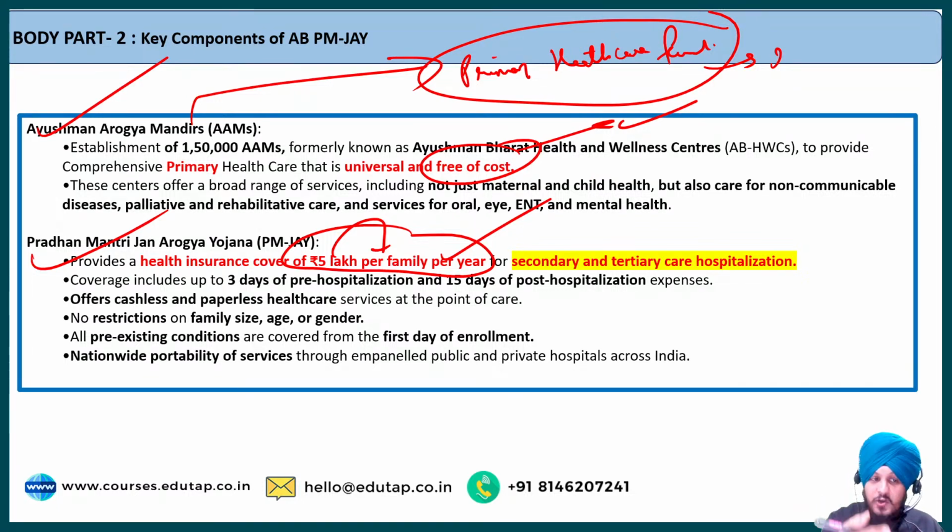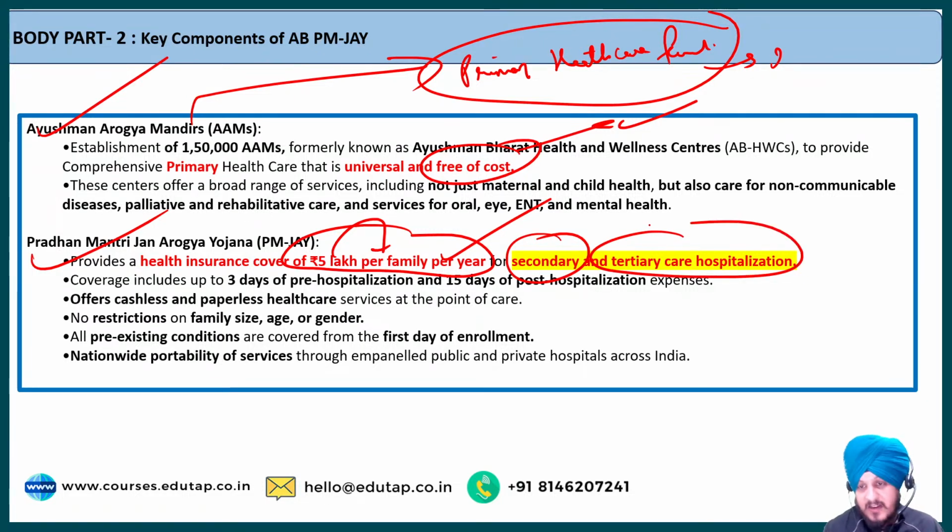But unlike the Ayushman Arogya Mandir, the health insurance that this Pradhan Mantri Jan Arogya Yojana provides basically takes care of secondary and tertiary care hospitalization. So Ayushman Arogya Mandirs care about primary healthcare services, whereas this insurance facility covers secondary and tertiary care hospitalization. Apart from that, the coverage includes 3 days of pre-hospitalization and 15 days of post-hospitalization expenses. Very basic point. There is nothing much to explain.